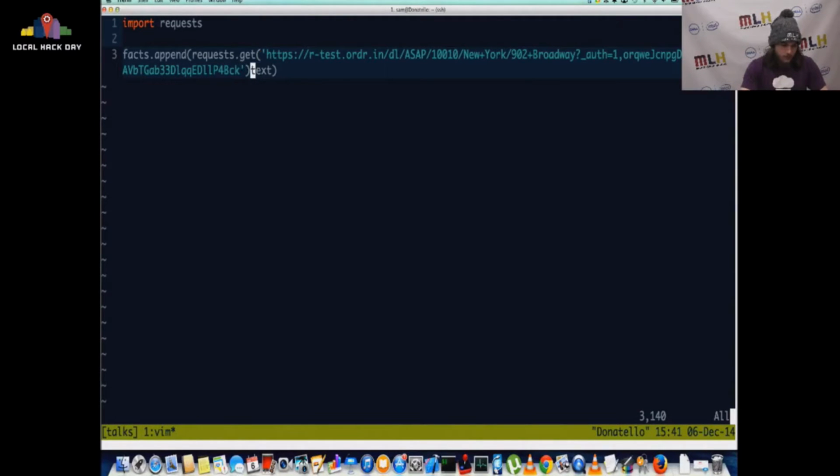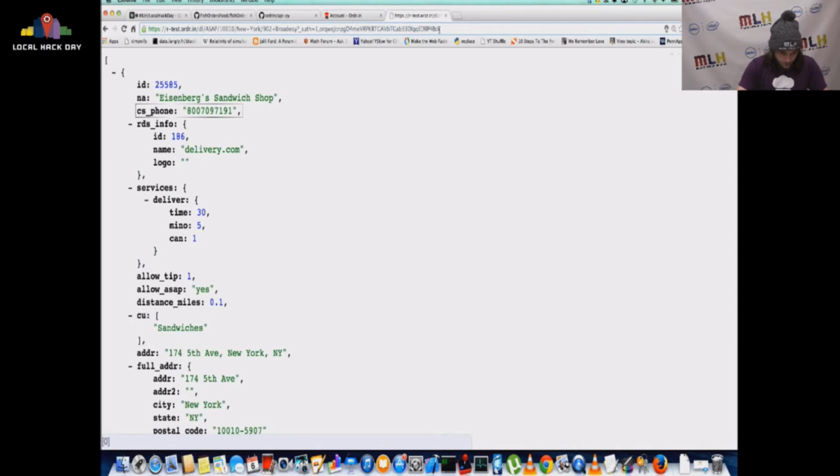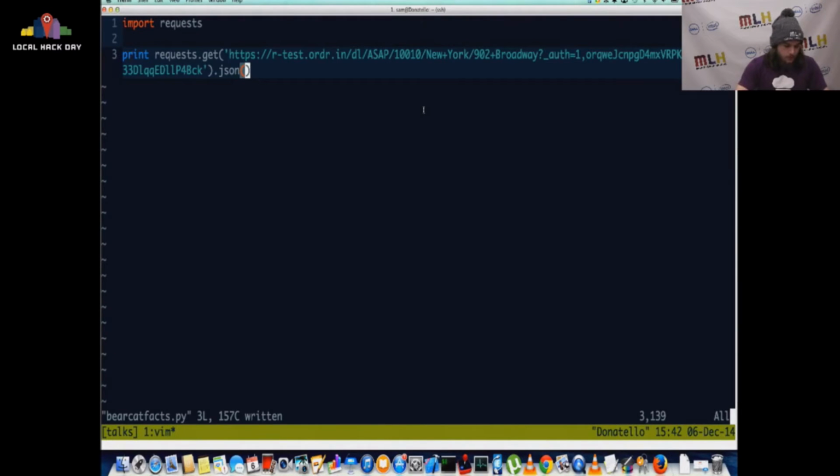Such awesome Vim, huh? Cool. All right, let's print that. Since we're getting JSON, this is just a method of the request object in Python. You're gonna have to look up some documentation for whatever request library in your language of choice, but this will print some JSON to the terminal. All I did was change the URL that we were requesting, which is right here. So it's the same concept as the Bearcat fax, except we added a little bit of authentication in here because not just anyone is requesting this API.